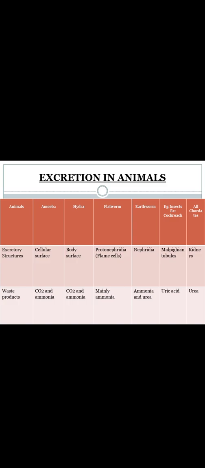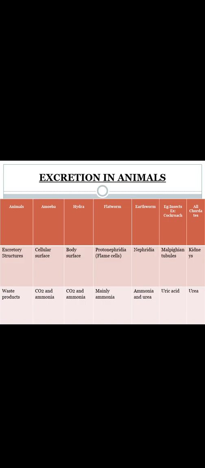Now, this is a table which gives brief information about excretion in different animals: amoeba, hydra, flatworm, earthworm, insects like cockroach, and all chordates. Coming to the excretory structure in amoeba, it is the cellular surface. So how are waste products removed in amoeba? Through the cellular surfaces. What waste products does amoeba remove? That is carbon dioxide and ammonia.